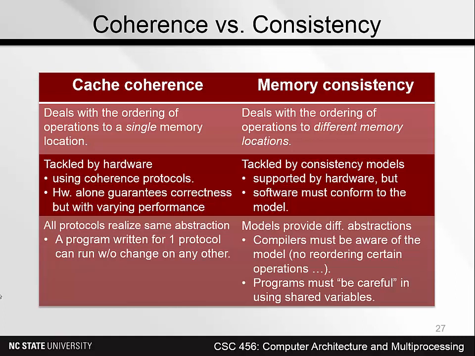In other cases, compilers must be aware of the model. They might not be able to reorder certain operations because they would produce inconsistent results. And then also, in some models, programs need to be very careful in using shared variables. They need to explicitly synchronize the operation of certain variables, for example.